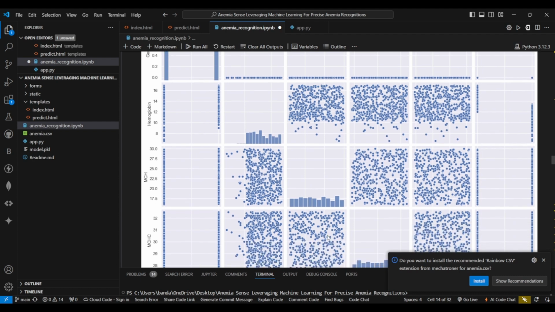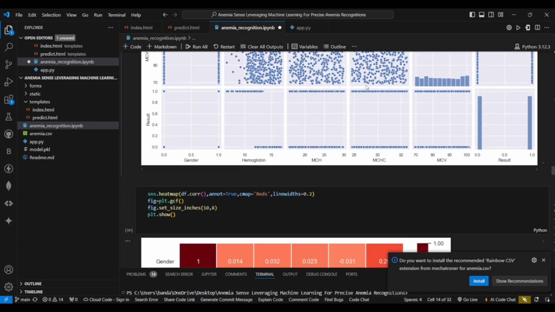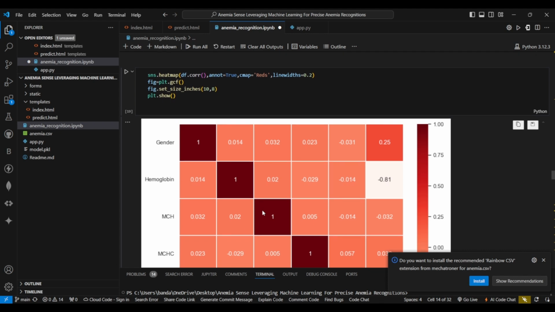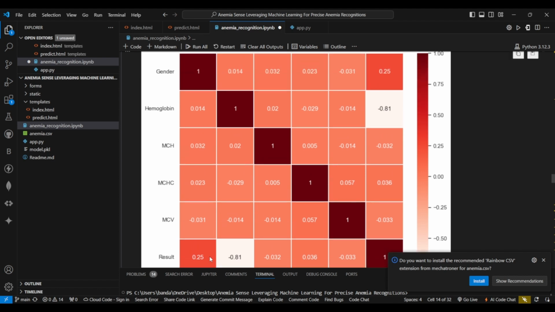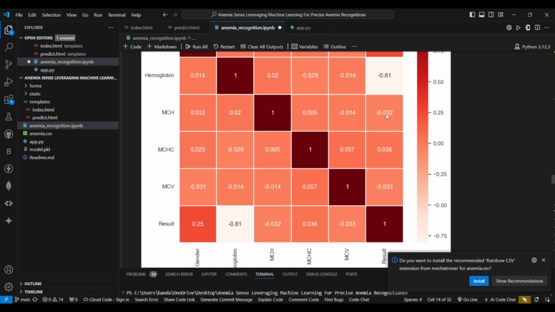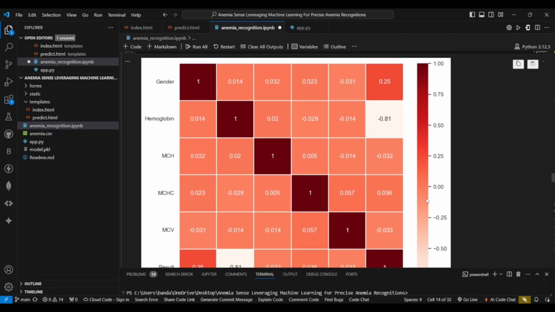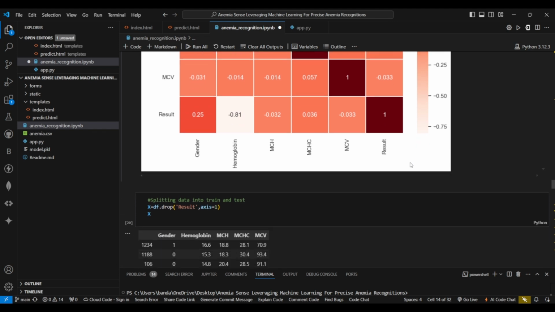So we have used a scatter plot to define the relationship and the bar graph as well. Next, we have this heat map which shows the correlation among different features. This one indicates the highest correlation. As we can see, gender is highly correlated with itself, like it would be, and a negative sign indicates the correlation is very less. As we can see here in the chart, one shows the highest correlation, minus shows the least correlation.